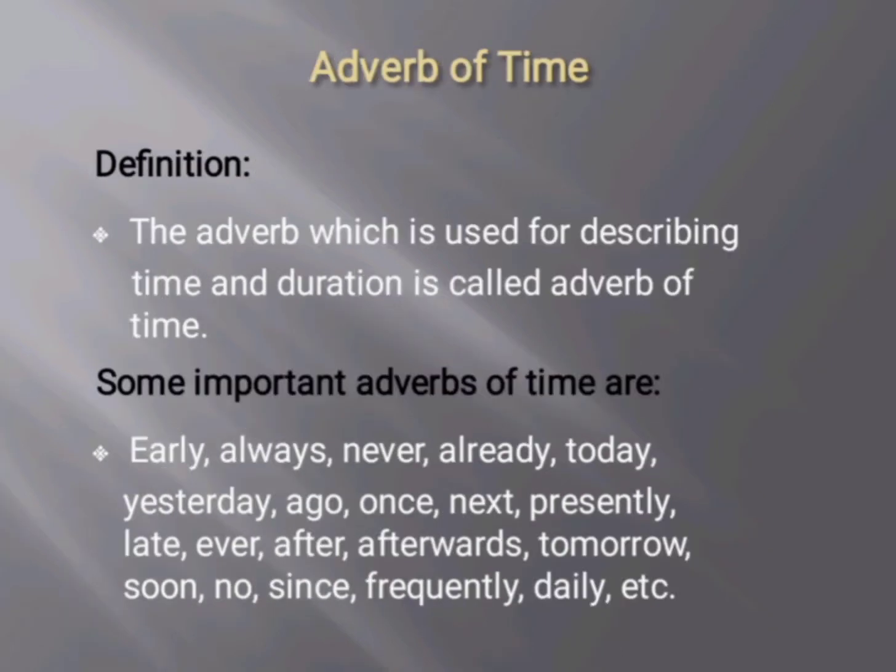The first kind of adverb is the adverb of time. So let's see its definition. The adverb which is used for describing time and duration is called adverb of time. Some important adverbs of time are early, always, never, already, today, yesterday, ago, once, next, presently, late, ever, after, afterwards, tomorrow, soon, no, since, frequently, daily, and so on.